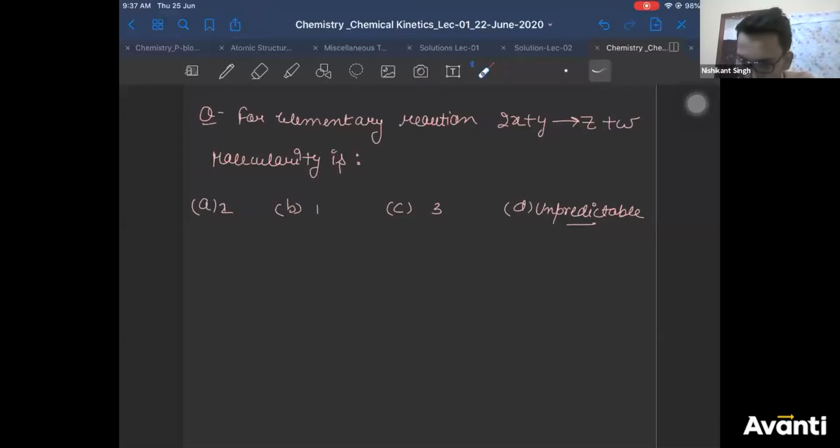For an elementary reaction, see, I have mentioned it clearly here. It is an elementary reaction, a one-step reaction: 2x plus y gives z plus w. What is the molecularity of the reaction? This is an easy question which you can get. CET type question it is. What is the molecularity of this reaction? You can answer it on the poll. Do not answer on chat, guys. If it's an elementary step, what is the molecularity of the reaction?